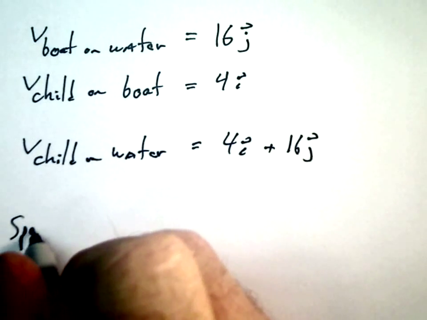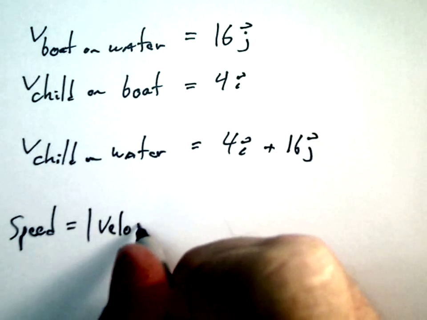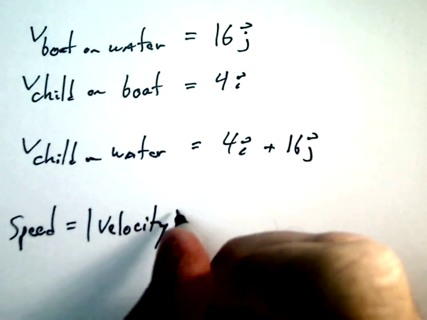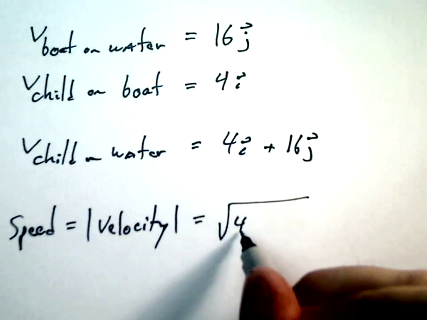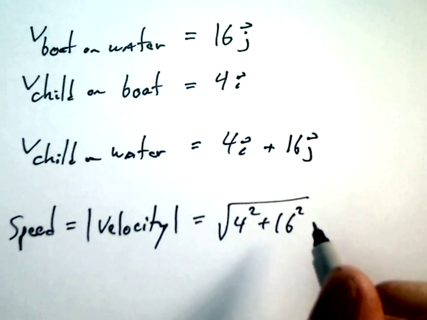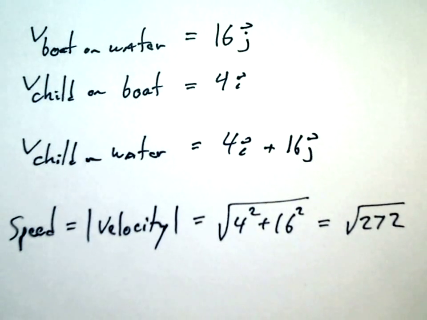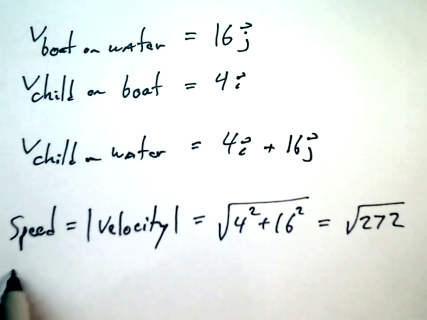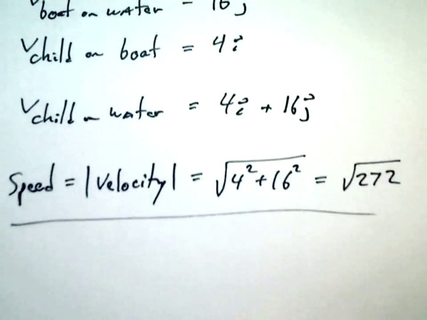The speed is the magnitude of velocity. And here the speed of the child is going to be the square root of 4 squared plus 16 squared, or square root of 272. Okay, so that answers the speed of the child relative to the surface of the water.